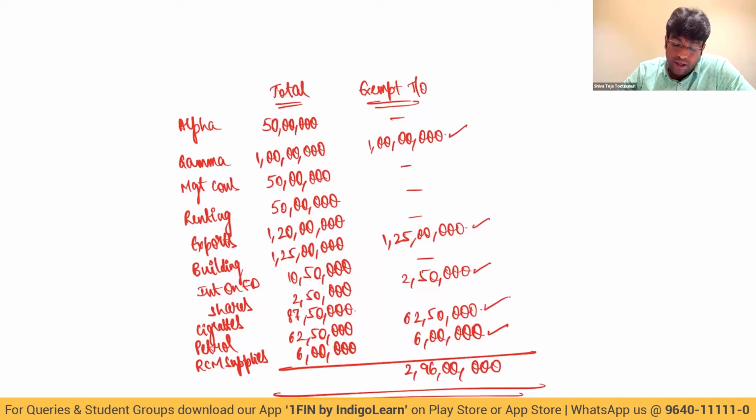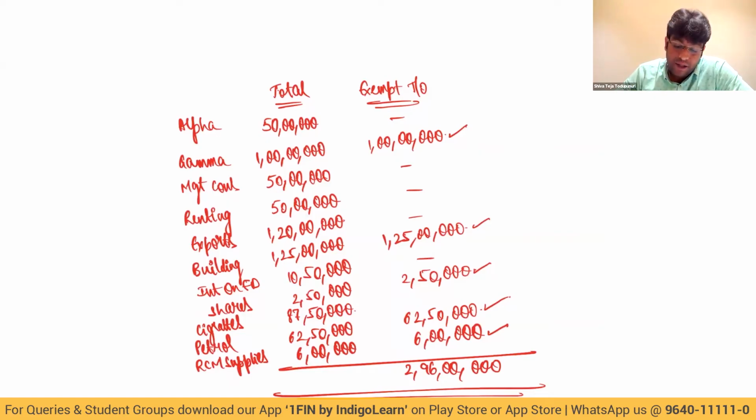50 lakhs plus 1 crore plus 50 lakhs plus another 50 lakhs plus 1 crore 20 lakhs. 1 second.